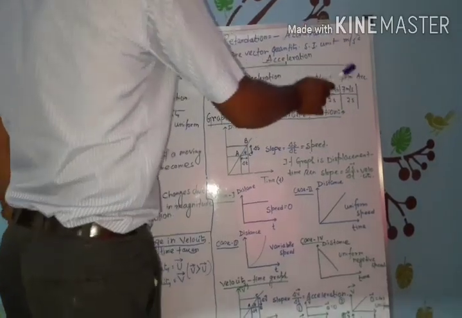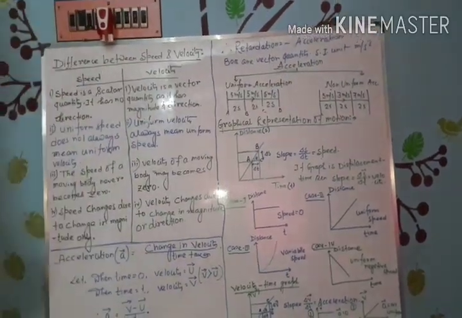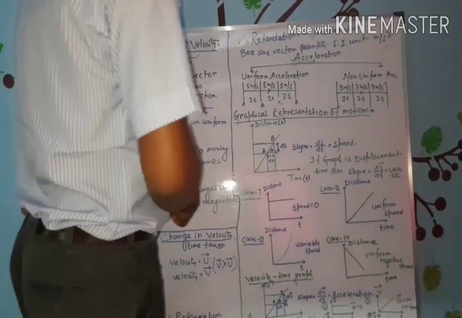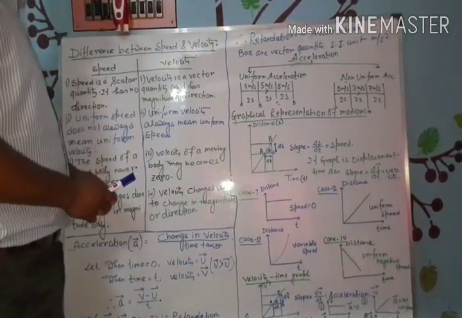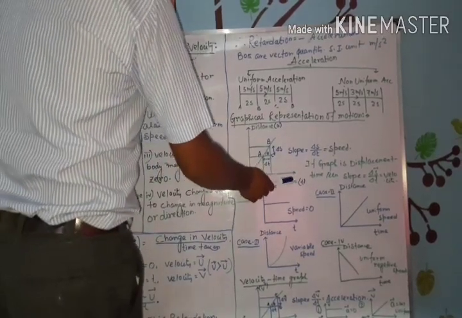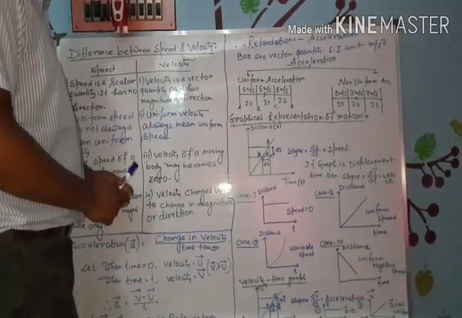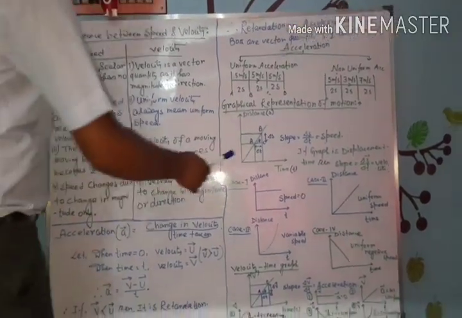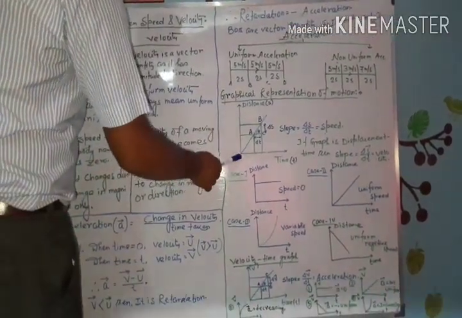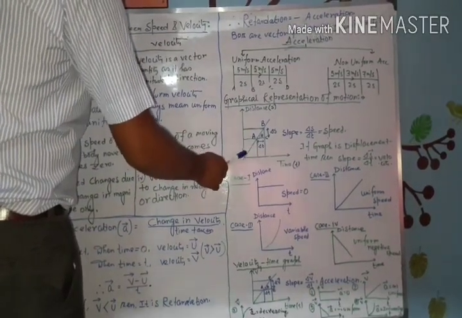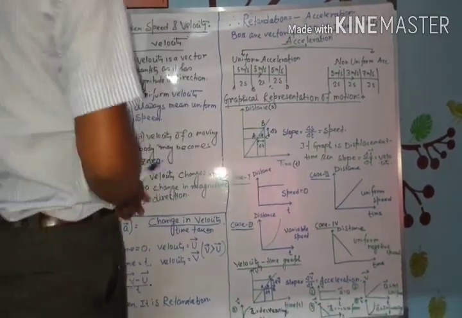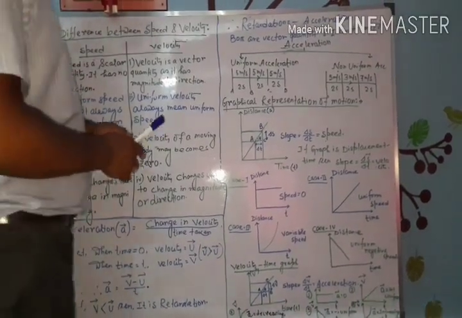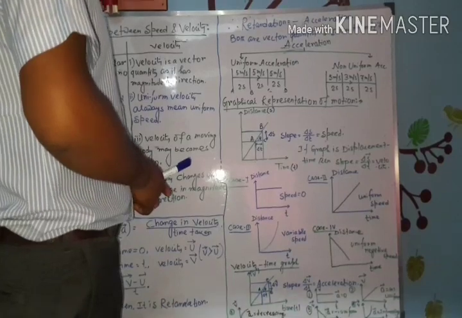After knowing about acceleration, we have to know the graphical representation of motion. The first type of graph we know about is the distance time graph. We consider a distance time graph which is a straight line passing through the origin. What do we know from the distance time graph? We can determine the speed of a moving object from the distance time graph.